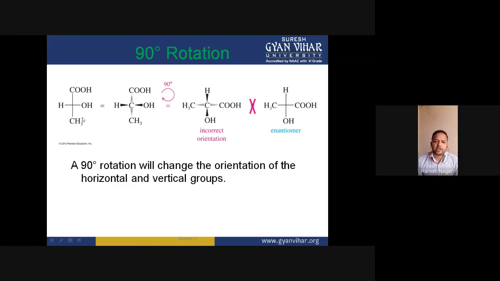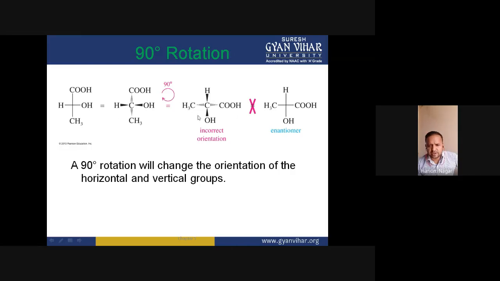And if we rotate this molecule by 90 degrees, this is the flat molecule, a projection. When we rotate this molecule by 90 degrees, this hydrogen comes to this position, this group moves here, and this CH3 group moves here.